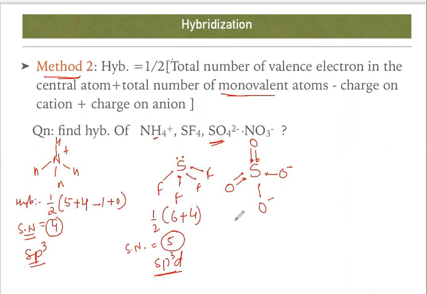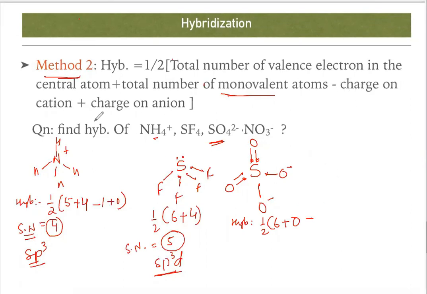So now calculate the hybridization. Hybridization is 1 by 2 into the total number of valence electrons of sulfur, the central atom, that is 6, plus the total number of monovalent atoms. Is there any monovalent atom? No. That means plus 0, minus the charge on the cation. Is any positive charge present? 0. Plus the charge on the anion.